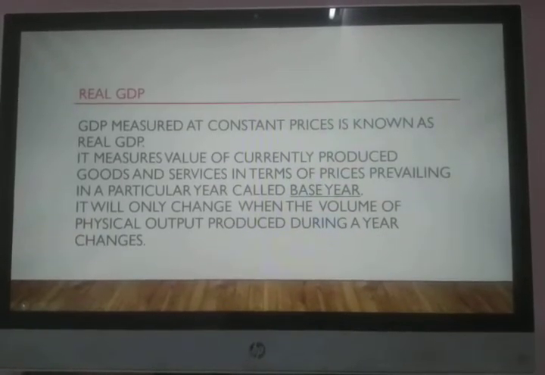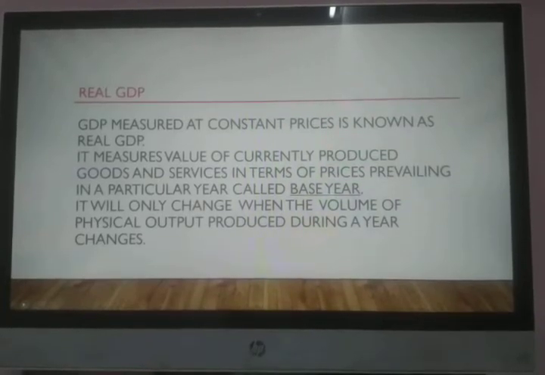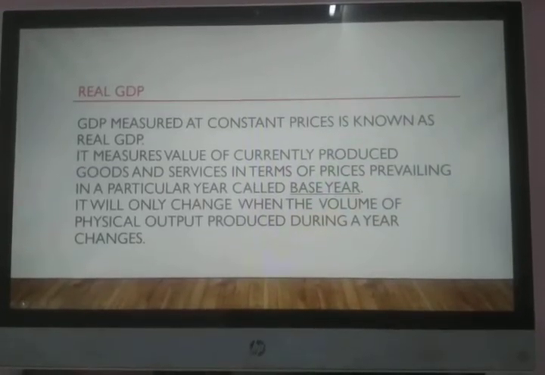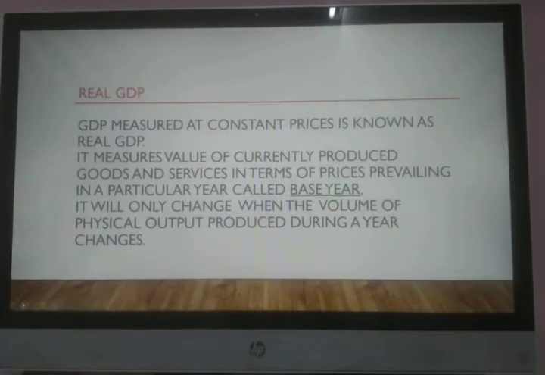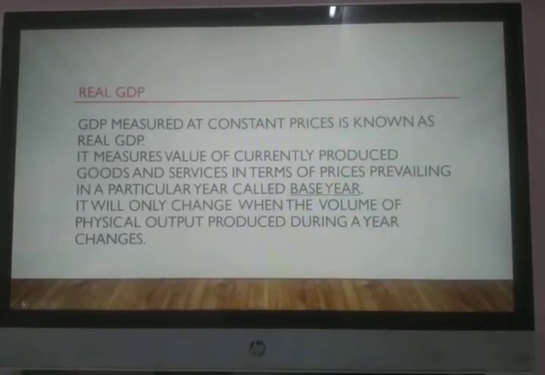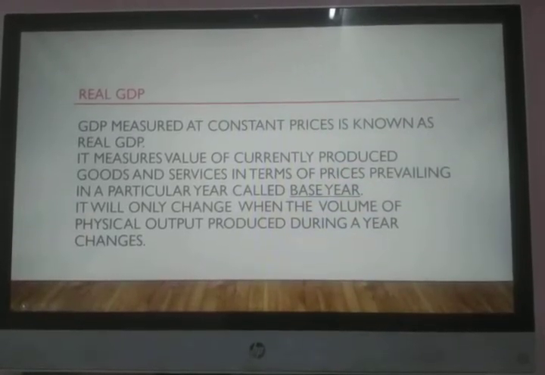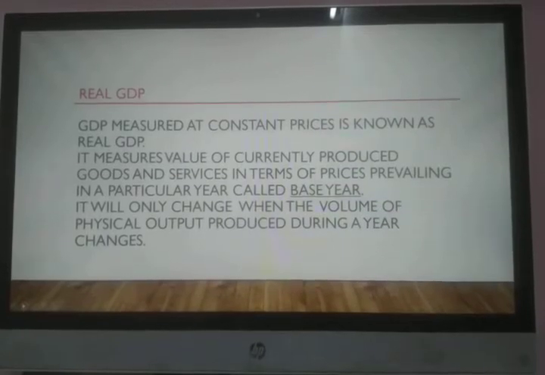In this case, it only tells you how much output, or goods and services, are produced, and how much increase or decrease in the total production is being done in this particular year. So this is very clearly indicated in the real GDP.